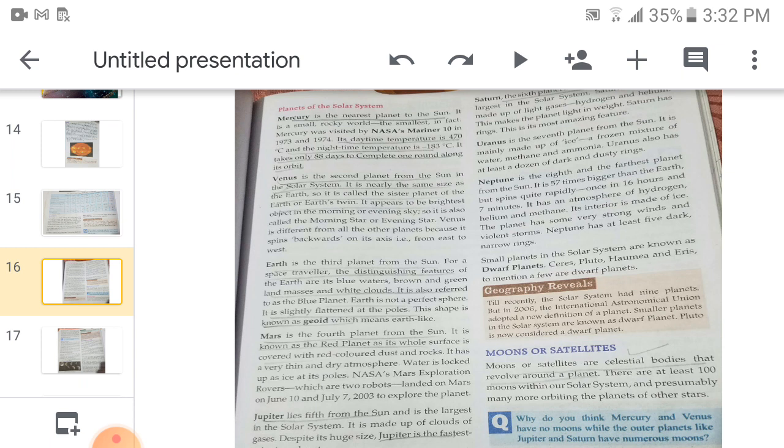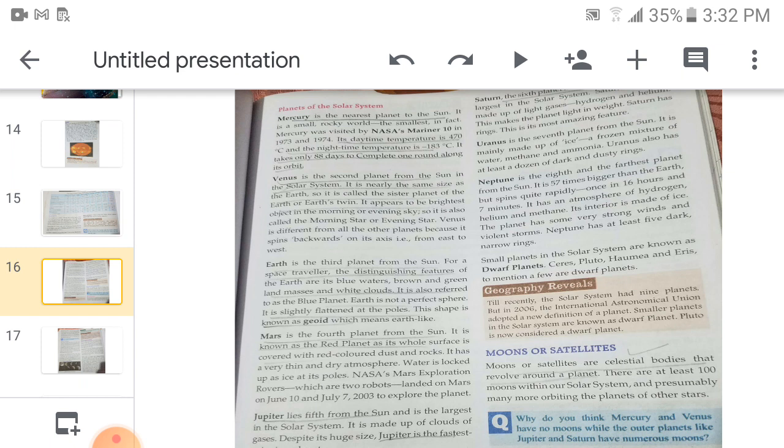Venus is different from all other planets because it spins backwards on its axis, from east to west. All the other planets move from west to east, but this planet moves from east to west.